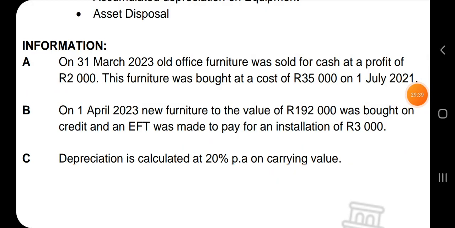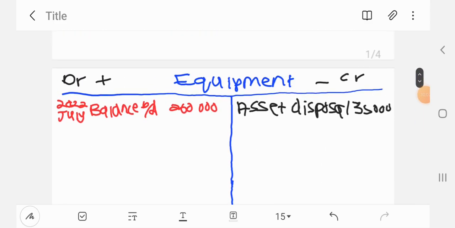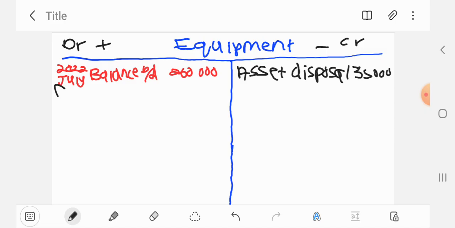So we bought new equipment to the value of 195. So we have to include that in our equipment account for 192, and then we have to also include the 3,000 rent. Let me show you how to record. So here what's going to happen, we will go to the equipment account, and then in here we will write it was bought for credit, so we'll say creditors control. Write the date in which it was bought, guys, so that is 192.